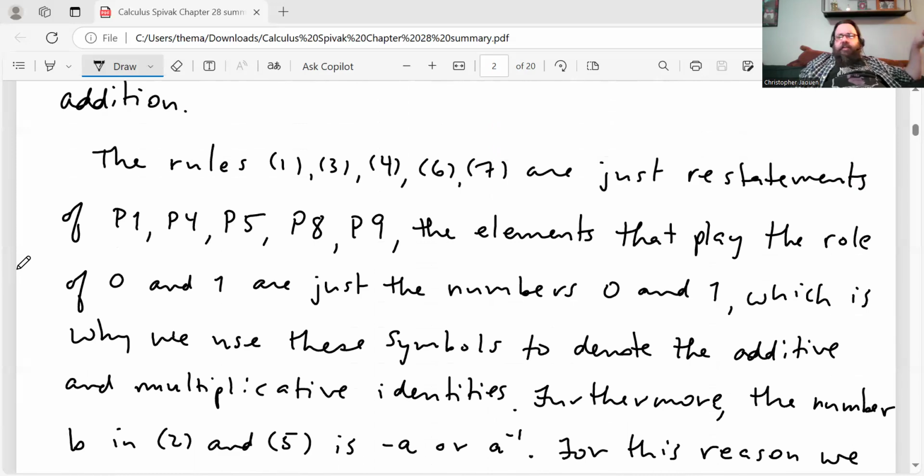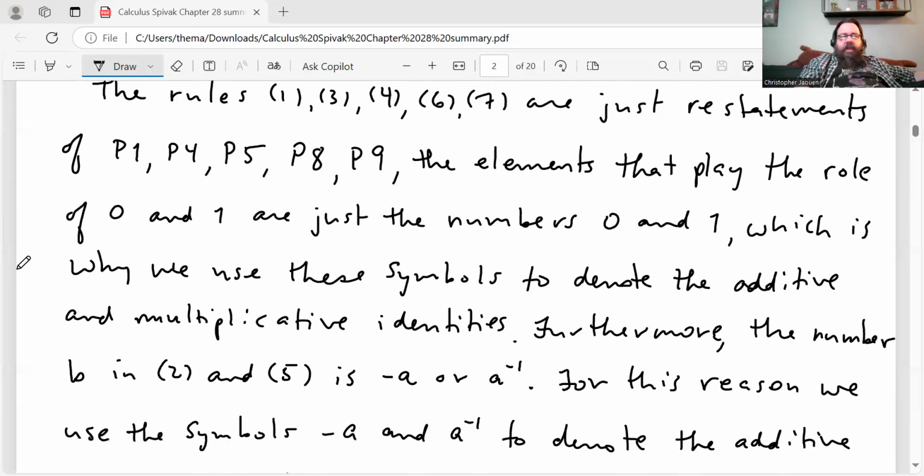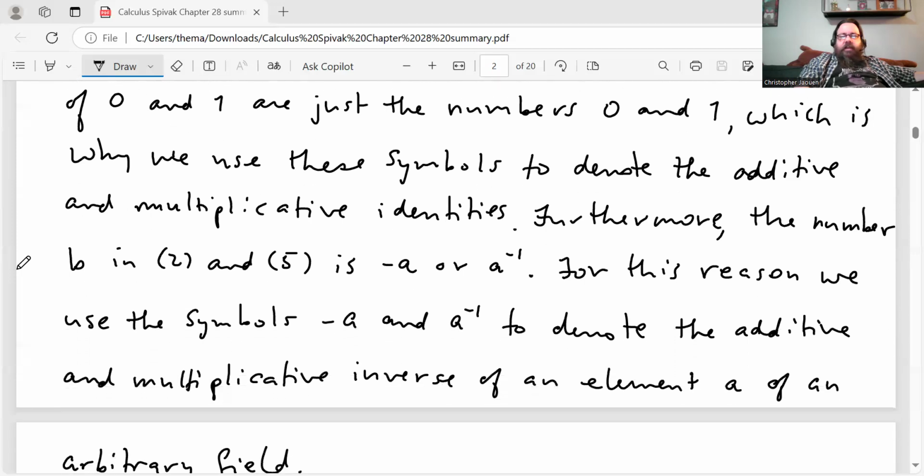Again, you can see those in chapter 1, or you can watch my video for chapter 1 if you don't remember what those are. The elements that play the role of 0 and 1 are just the numbers 0 and 1 in the sets that we just talked about, the rationals, the reals, and the complex numbers, which is why we use those symbols to denote the additive and multiplicative identities.